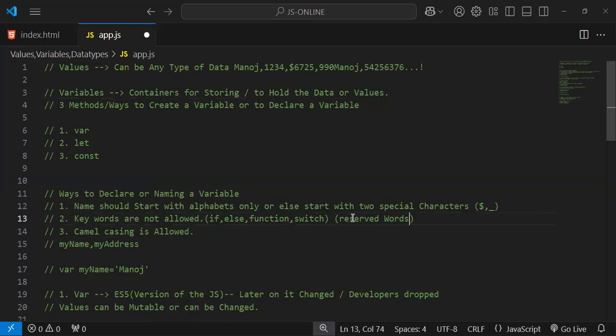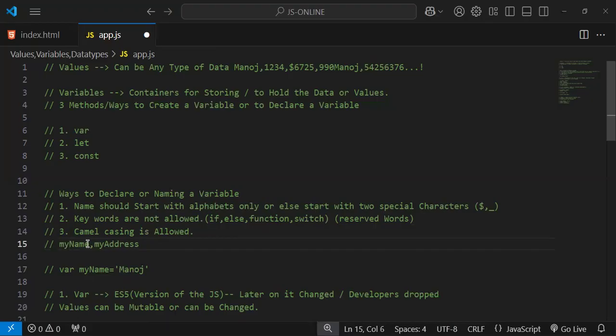And then camel casing is allowed. So what do you mean by camel casing? If a variable contains two words, like my and name, both have different meanings, but you have to combine them to store data. For example, myName equals Manoj: I'm storing my name as Manoj. If there are two words, you cannot use a space. It has to be a single name. You cannot use space in between the variable name. So that's the reason we go with camel casing.